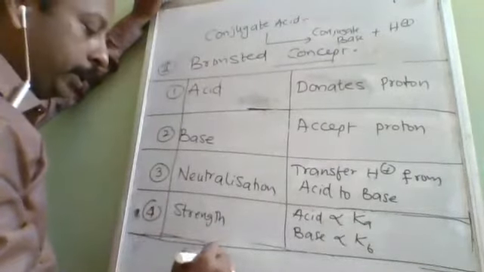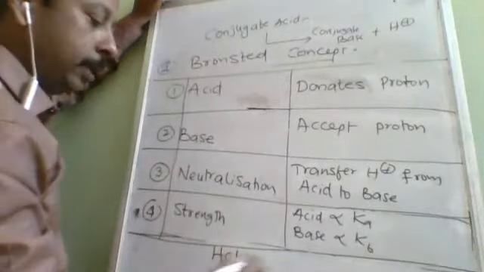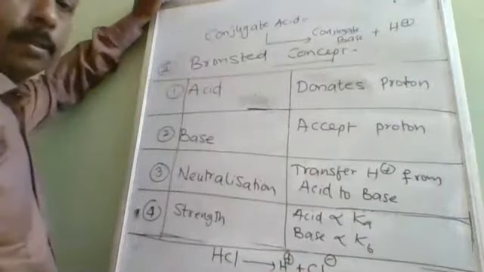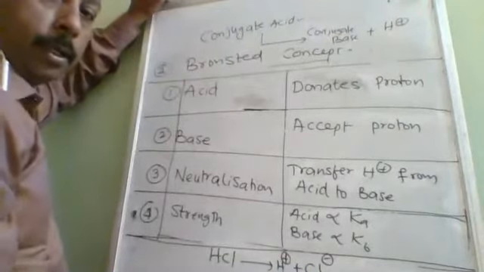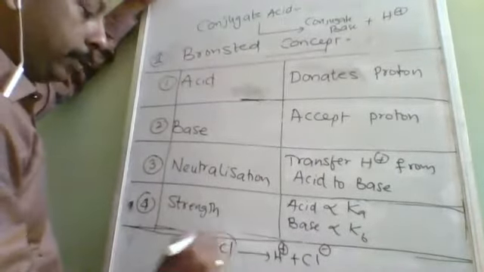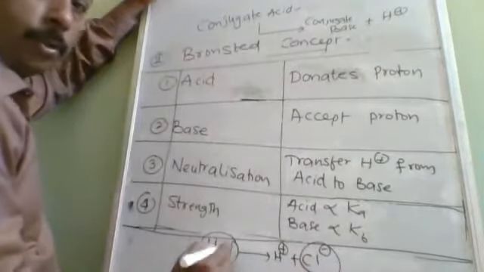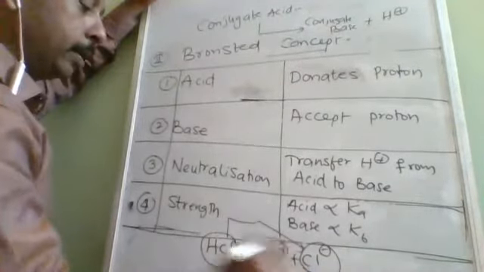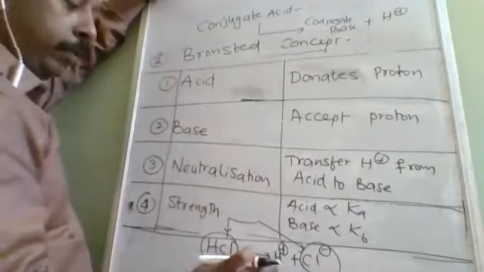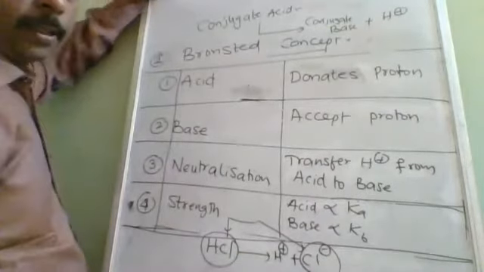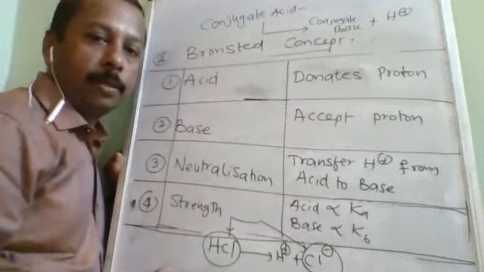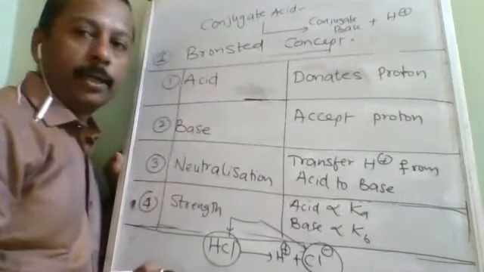For example, if I am taking HCl, on losing H plus, what is it going to form? Cl minus. So these two, HCl and Cl minus, are called conjugate acid base pairs. What is the difference between them? One H plus. A pair of substances which differs by one H plus only are called conjugate acid base.